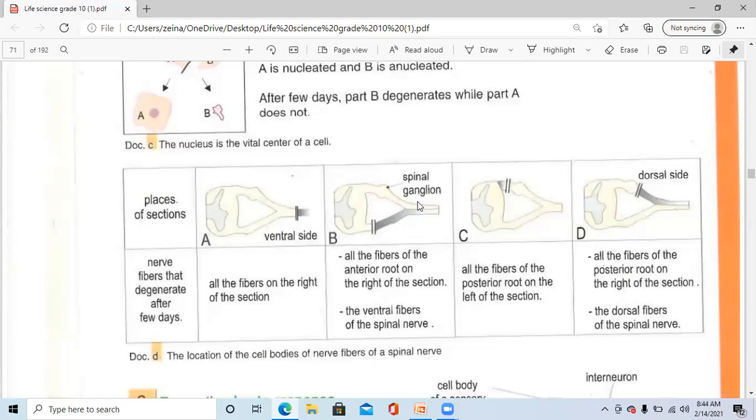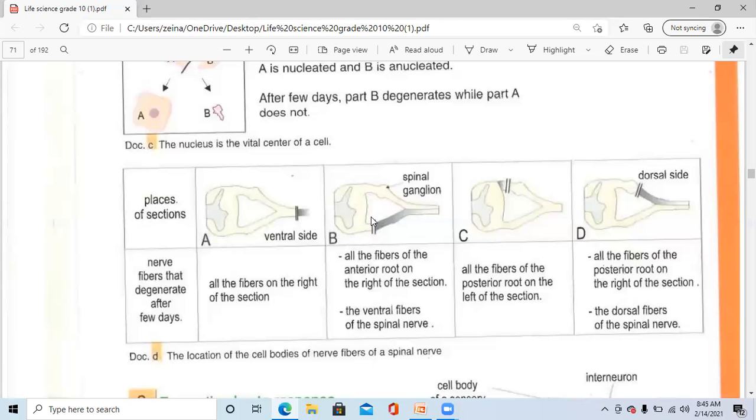So here the degeneration occurs in the ventral root away from the spinal cord, while the spinal cord and the part of the ventral root near the spinal cord remain alive after a few days after dissection of the ventral root.